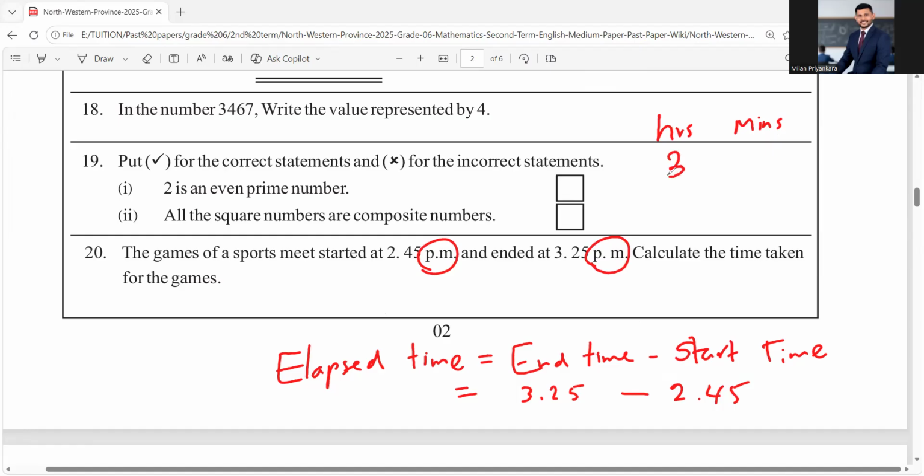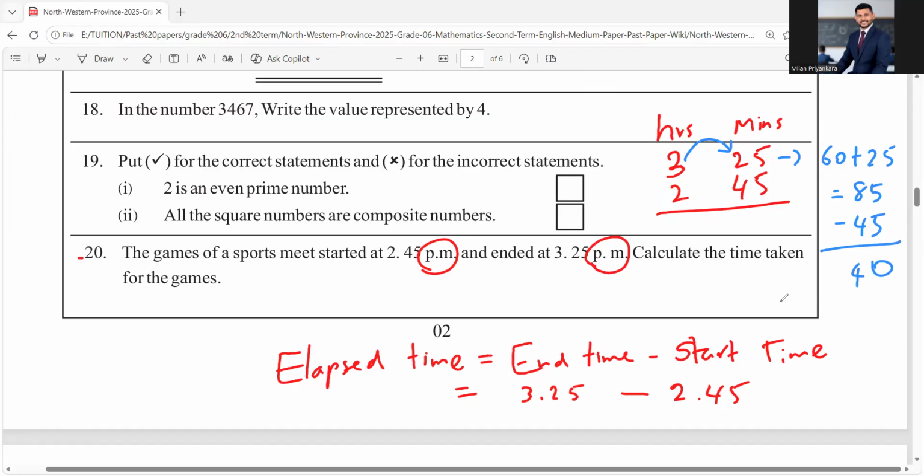Hours, 3:25 minus 2:45. There's one interesting thing here. You cannot subtract 45 from 25. Therefore, you have to take one from the other side. One comes from here, and you need to understand that when one comes, it is equal to 60 minutes. Therefore, it is going to be 60 plus 25, which is equal to 85. Then you have to subtract 45 minutes from that. Then 5 minus 5 is 0. 8 minus 4, 4. Then your answer is 40 minutes. This game has taken 40 minutes.